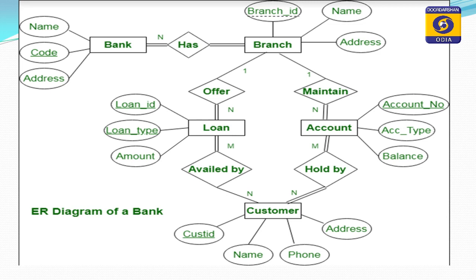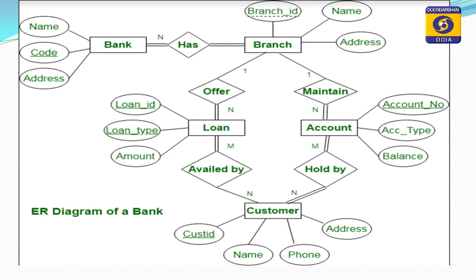Then the bank has branches. Branch is another entity that is associated with the bank, while each branch has a branch ID, branch name, address, and all these are the attributes represented by ellipses, while this branch ID is underlined with a dashed line. The branch is associated with a loan, and the relationship between branch and loan is that the branch offers loans to customers.